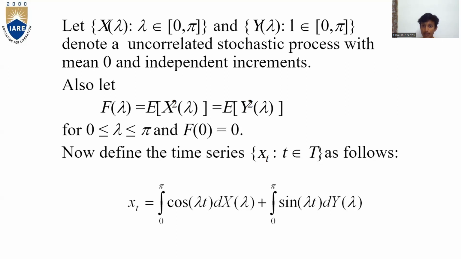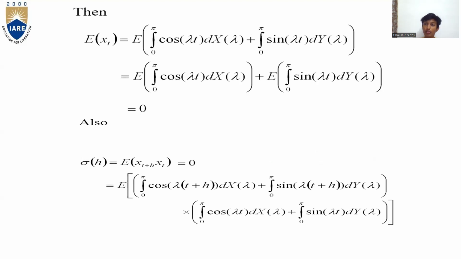Now define the time series Xt, for t in the range, as follows. Xt is equal to integral 0 to pi cos lambda t dX of lambda plus integral 0 to pi sine lambda t dY of lambda. Then E of Xt is equal to E of integral 0 to pi cos lambda t dX of lambda plus E of integral 0 to pi sine lambda t dY of lambda. After adding, we get the final answer is 0.